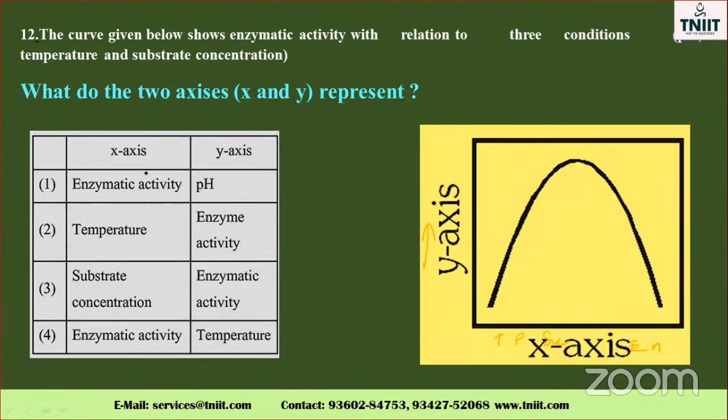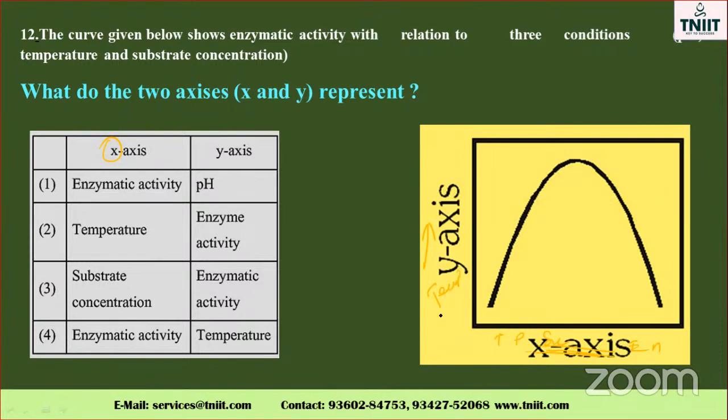So think about the enzyme activity. Which side have they given? They have given it on the x-axis. Enzyme activity, which side is it? This is always the wrong side.